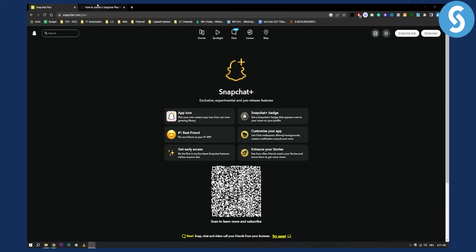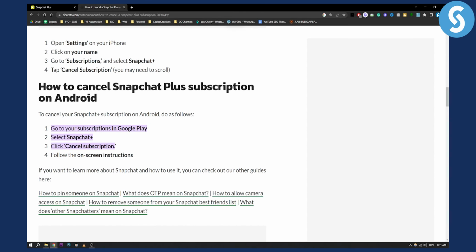However, if you want to do it in Android, you can do it right here. As you can see, you go to your subscriptions and then go to the Google Play, on subscriptions in Google Play, and then Snapchat Plus, go to there and then cancel subscription there. Now you will need to follow the on-screen instructions, and that's pretty much it.